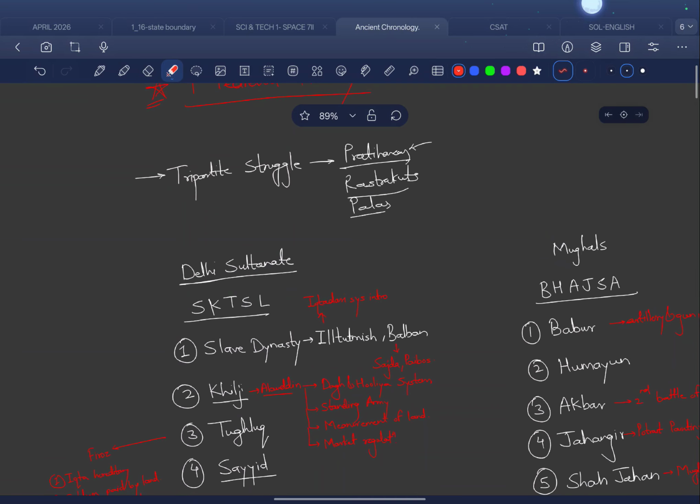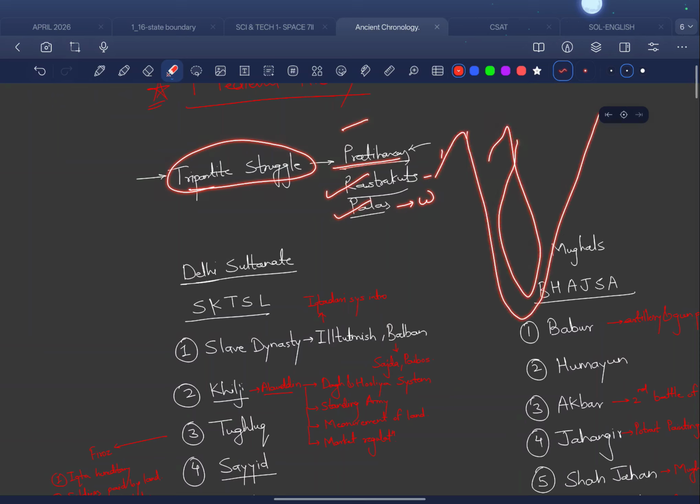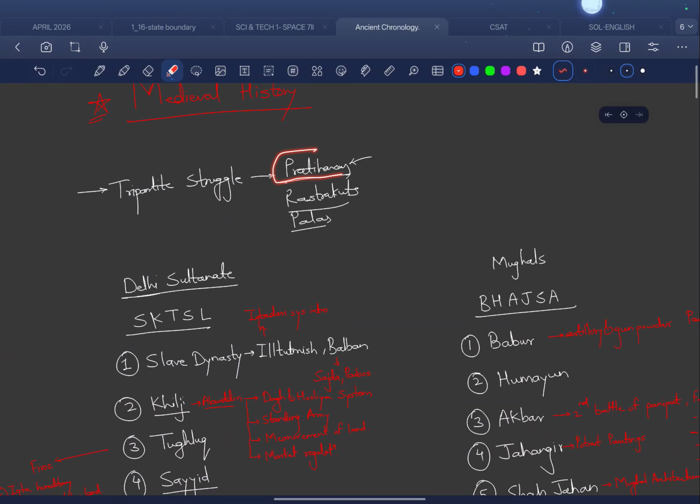So we know the ancient Indian history I had ended with the tripartite struggle. The tripartite struggle was between the Gurjara Pratiharas, the Rashtrakutas and the Palas. Palas were from West Bengal, Rashtrakutas were in this entire region, and here near Gujarat it was the Gurjara Pratiharas, and here near Bengal it was the Palas. So they all were struggling to capture Kannauj, and eventually the Gurjara Pratiharas succeeded in capturing Kannauj.